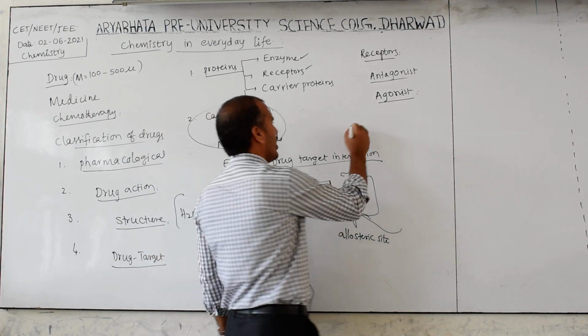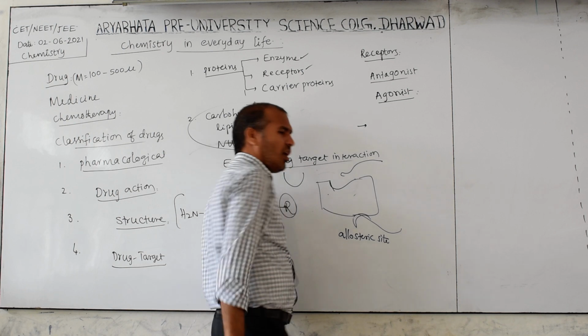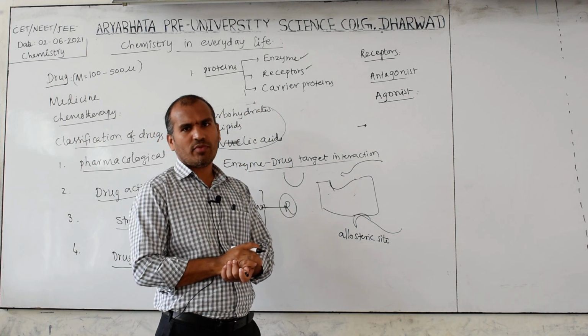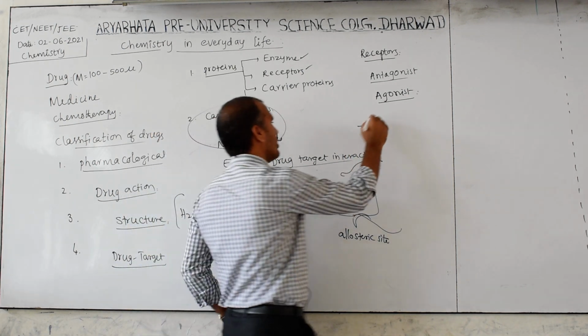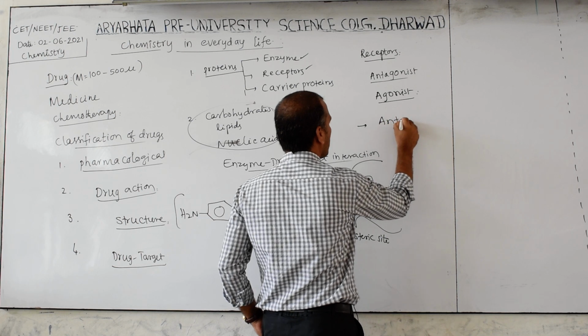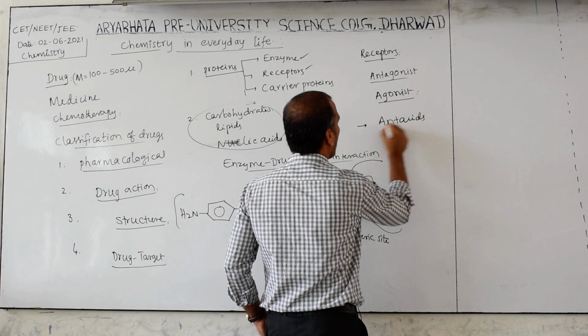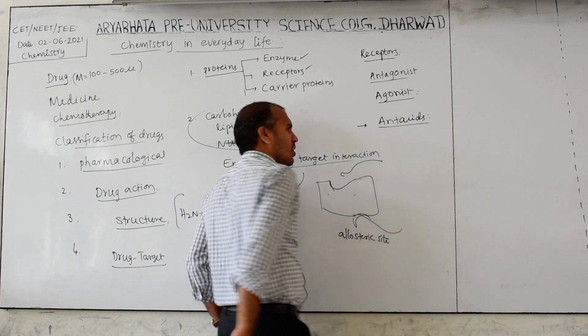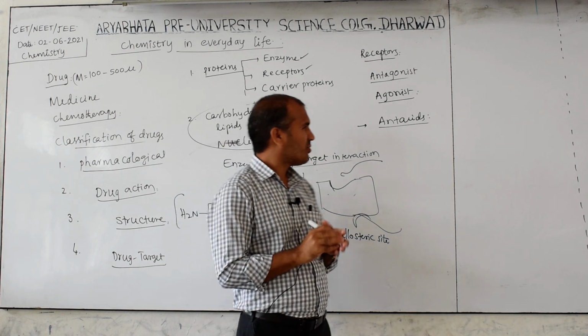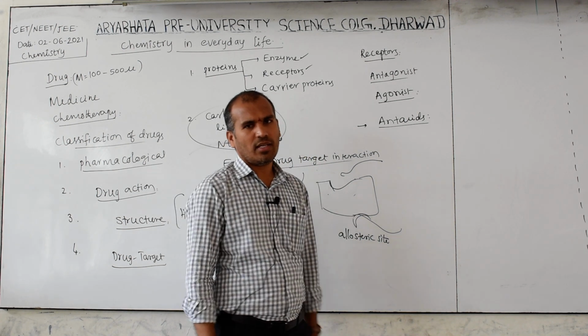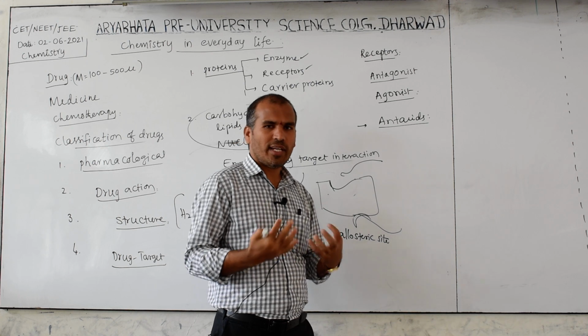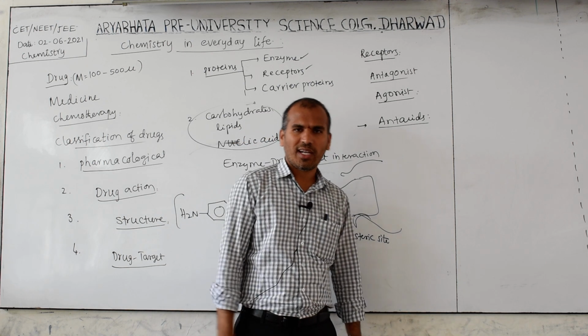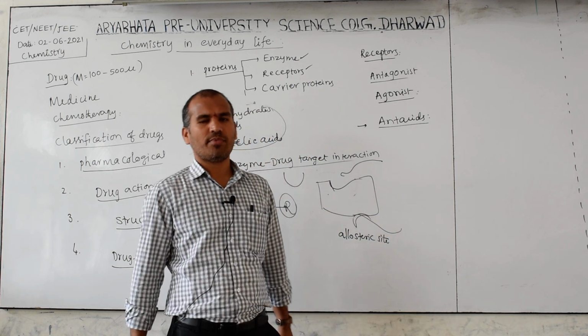Okay, now some therapeutic actions with some medicines. The first one is antacid. How are we treating this overproduction of acid in our body? I already told you very clearly, histamine is one of the chemical substances.